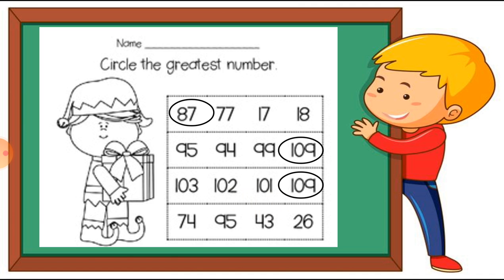No. 95? Yes, I think 95 is the bigger number, right? Greatest number. So I circle the 95 number, because 95 is the bigger number. I hope this topic is clear and there is no doubt in this.